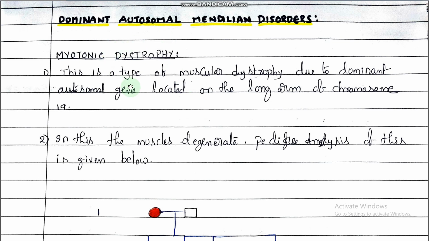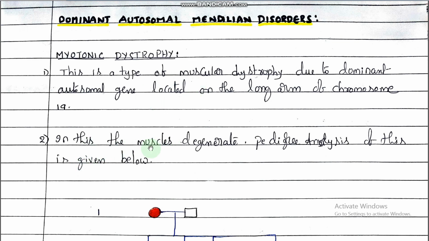Example is myotonic dystrophy. First point, this is a type of muscular dystrophy due to a dominant autosomal gene located on the long arm of chromosome number 19. So, myotonic dystrophy is the example for dominant autosomal Mendelian disorder. In the 19th chromosome, due to the dominant autosomal gene, myotonic dystrophy takes place.